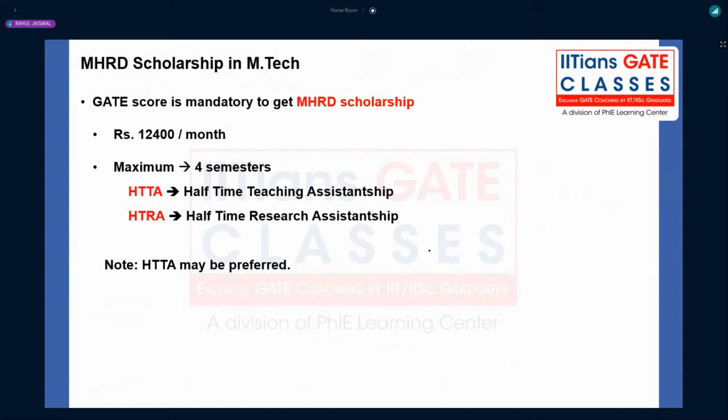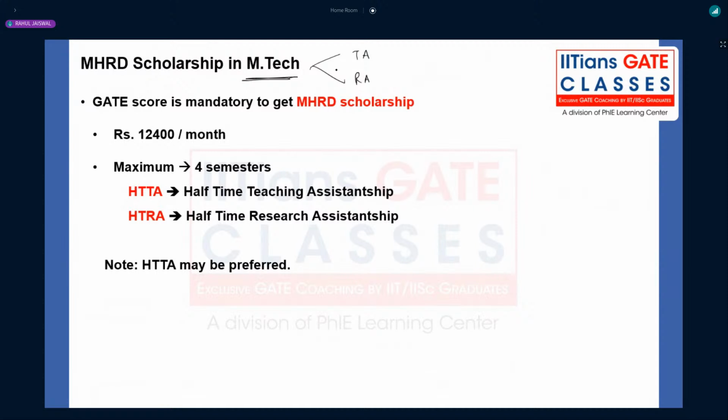That is a stipend. Now here we will have an MTech duration of maximum 4 semesters, and here you'll have two categories, right? Once again, you have the two categories, TA and RA: teaching assistantship and research assistantship, right? Now here, most of the time, students prefer the teaching assistantship.